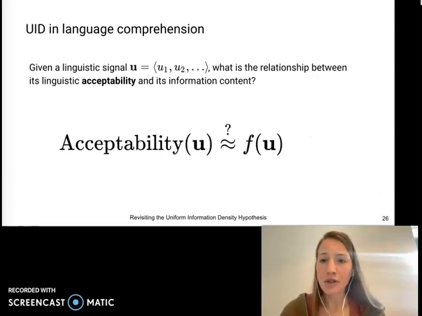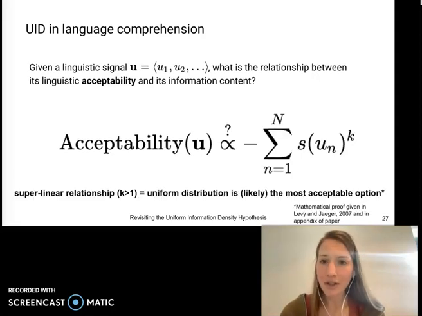Now, we ask a similar question about the relationship between surprisal and linguistic acceptability. We use the same setup, but without the term for sequence length. And by the same logic as before, if a superlinear function of surprisal is more predictive of linguistic acceptability, then given a fixed number of bits, a uniform distribution of information would maximize linguistic acceptability.